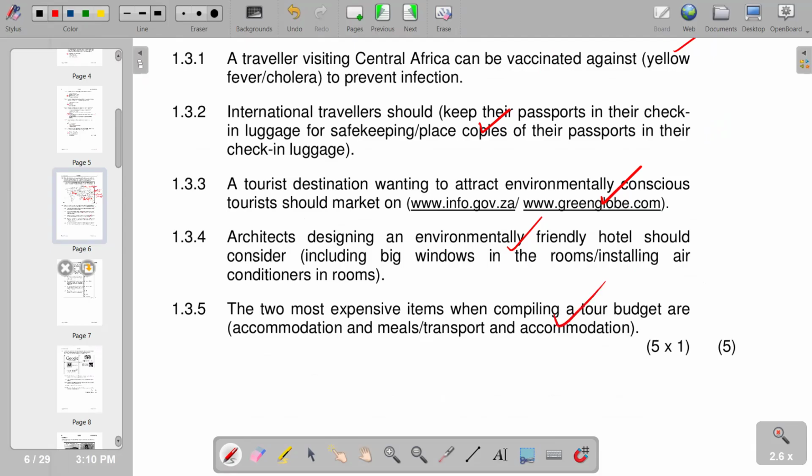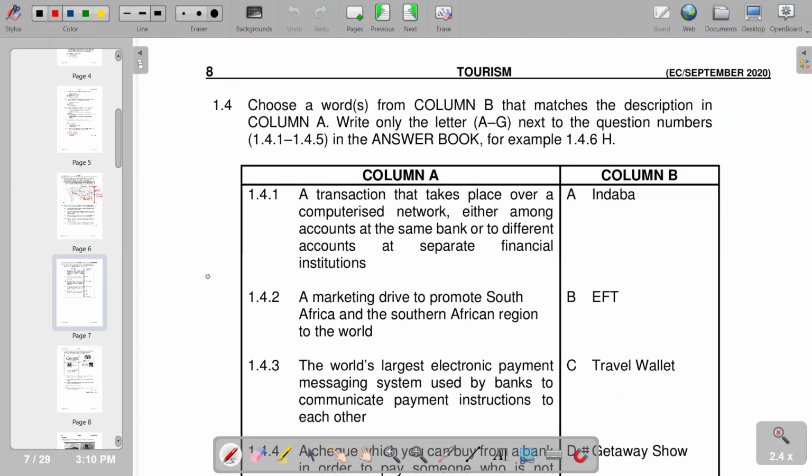Then we move on to the next part, which is now 1.4. Of course, the first description is a transaction that takes place over a computerized network, either among accounts at the same bank or to different accounts at separate financial institutions. So the correct answer is B, it is an EFT. So we have B. Then 1.4.2, a marketing drive to promote South Africa in the Southern African region to the world. It is Indaba, which is A.